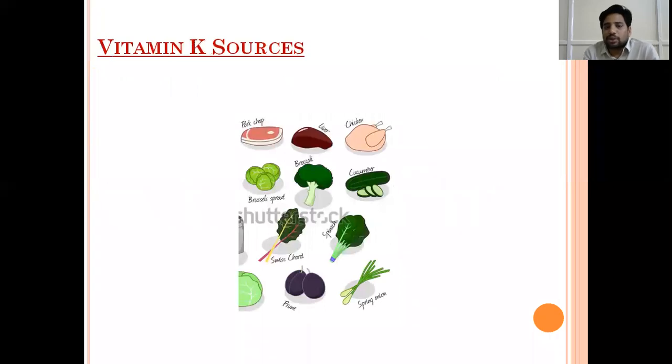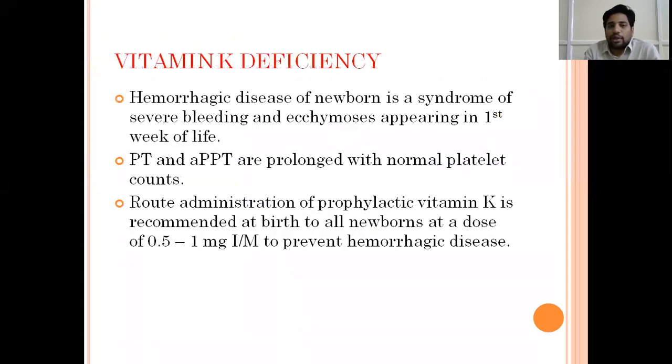Vitamin K sources. The most common vitamin K sources are green leafy vegetables and liver. Vitamin K deficiency, as I told you, in these preterm newborns especially, presents as hemorrhagic disease of newborn. It is a severe bleeding manifestation with ecchymosis. Generally, it appears in the first week of life. The baby will be bleeding from all orifices: orally, from the umbilical stump, from the anal region, everywhere.